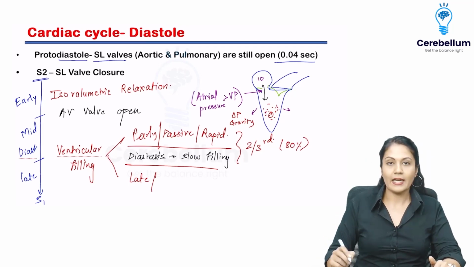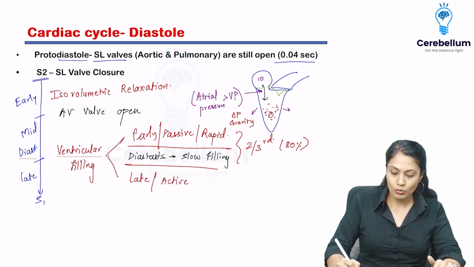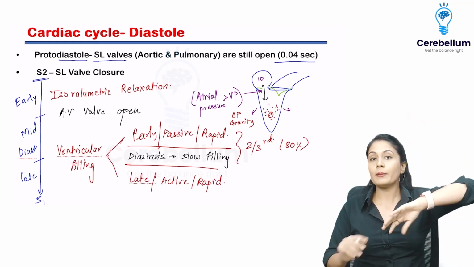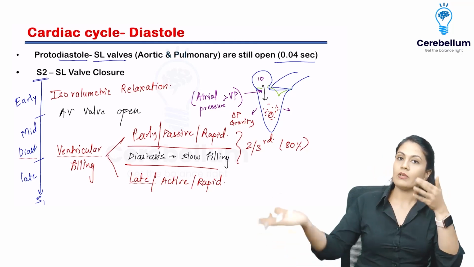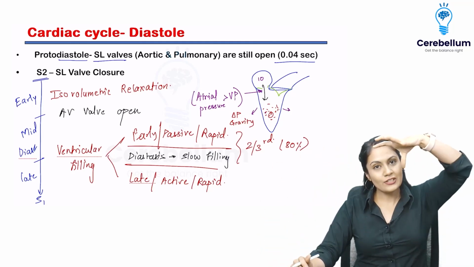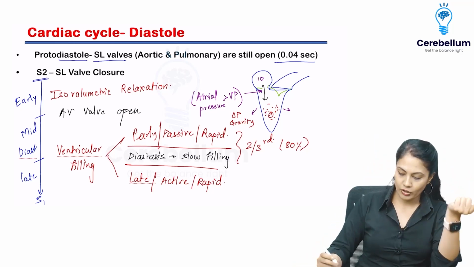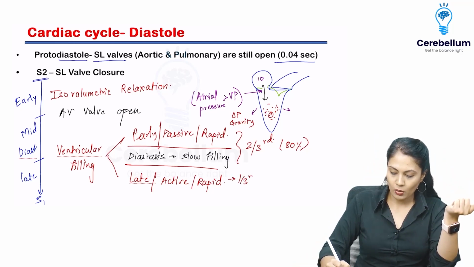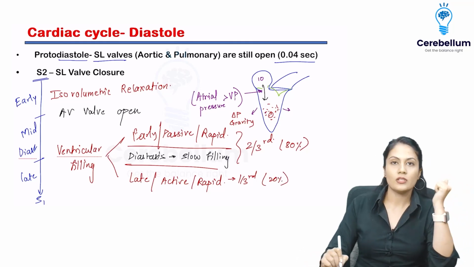And the late filling at this time is also going to be active and it is also going to be rapid. How is this possible? Because during the late part, now the pressure gradient has vanished. I need to still fill the ventricle, whatever venous return the veins have got into the atria. So the atria start to contract and build up more pressure, and the pressure gradient eventually. So please remember, 1/3 or some books say 20% is going to be filled in this phase, right?